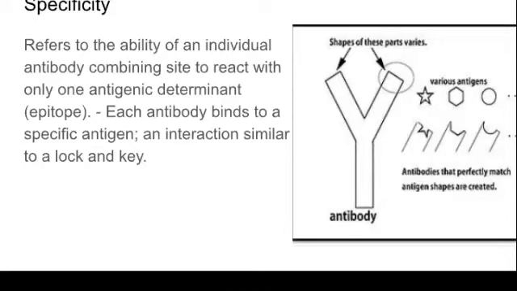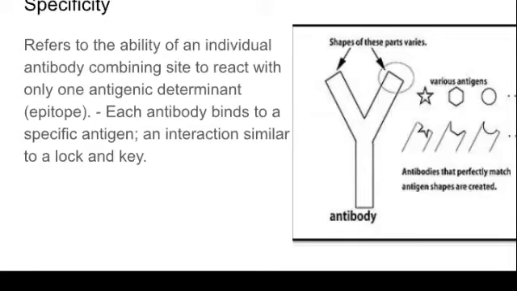It refers to the ability of an individual antibody combining site to react with only one antigenic determinant. So the antibody produced against a specific antigen will react only with that antigen. Each antibody binds to a specific antigen with an interaction similar to a lock and key mechanism.